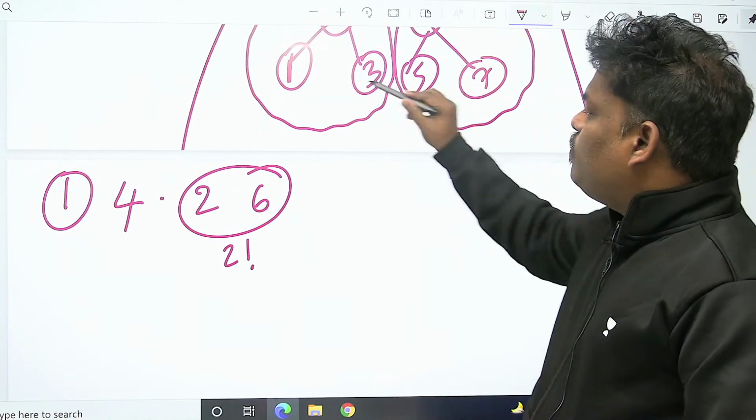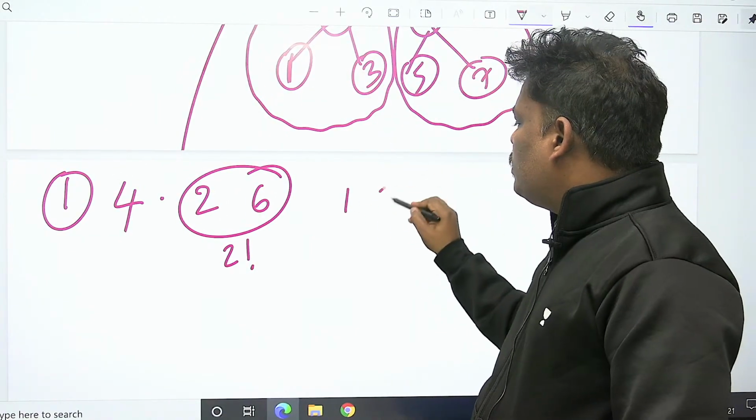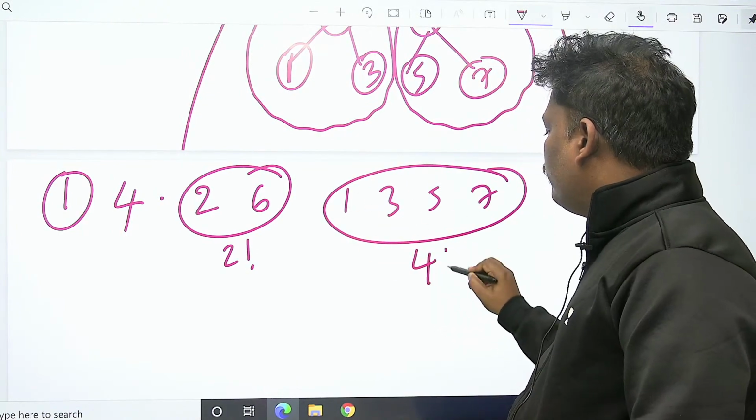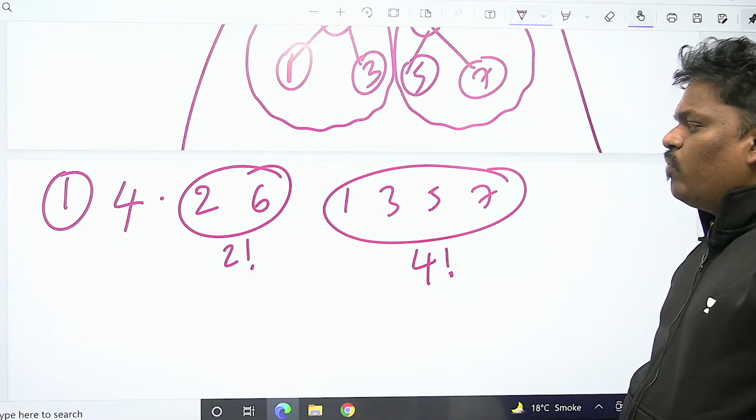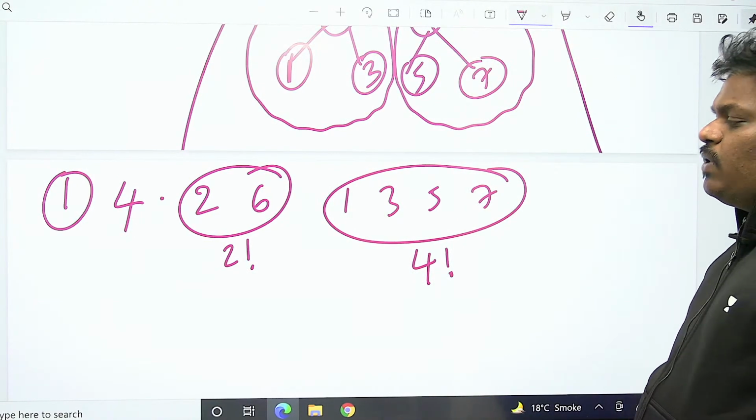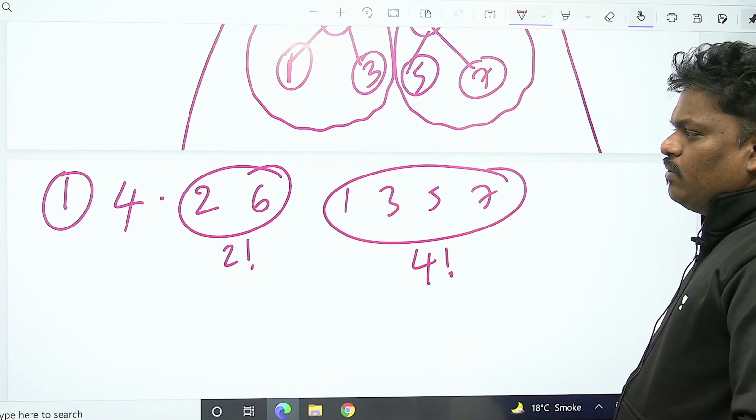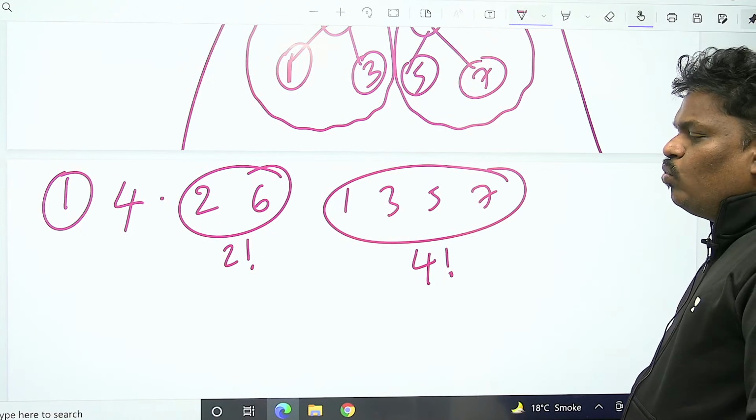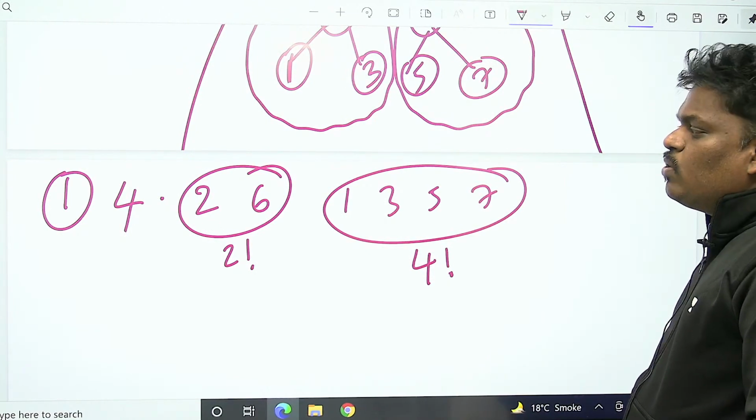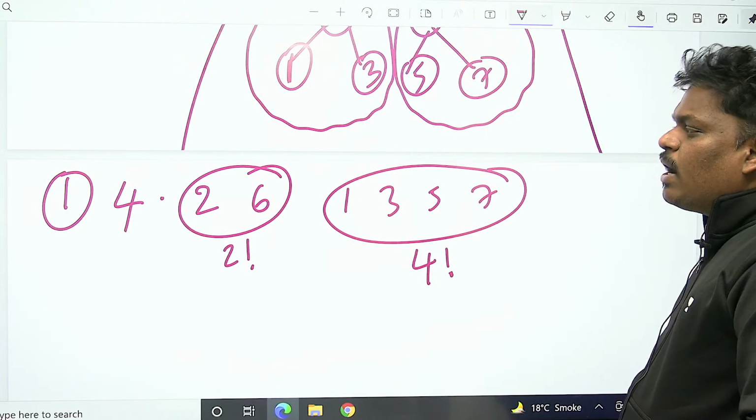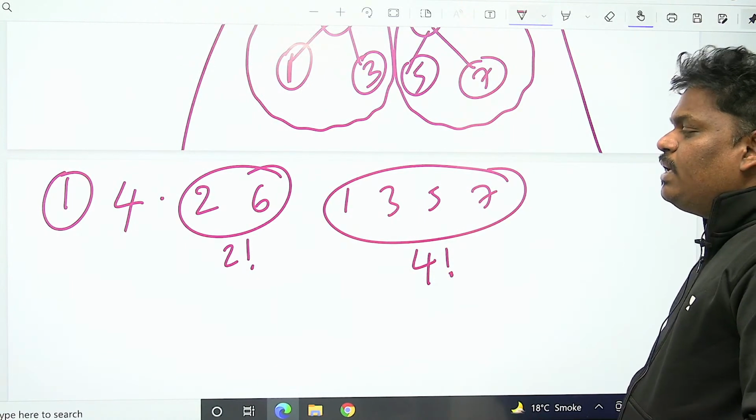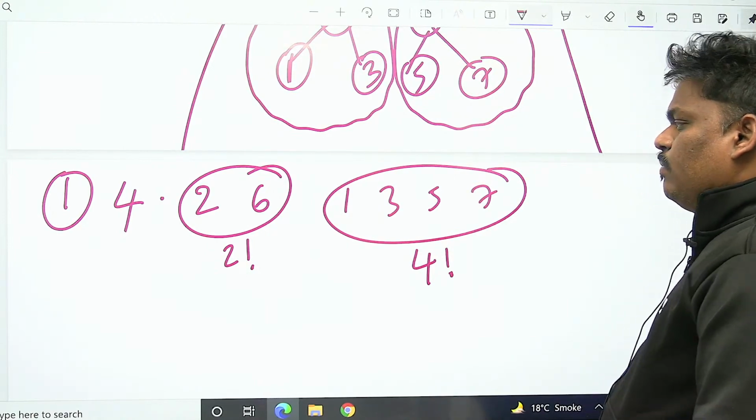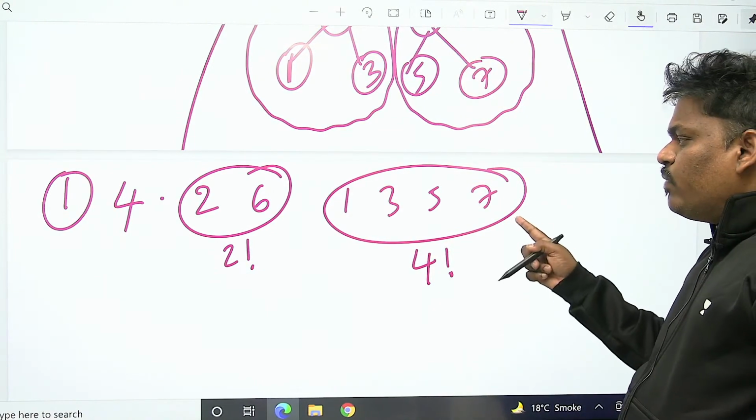That's fine. The next people 1, 3, 5, 7, they can come in any order, no problem. 4 factorial. They can come in any order, 4 factorial. Root should be 4 only, one possibility. After root, in the left subtree 2 only should come. In the right subtree 6 only will come. Between 2 and 6, no competition. 2 and 6 can come any order. But one thing, after 4, either 2 should come, or 6 will come. So 1, 3, 5, 7 can come any order.